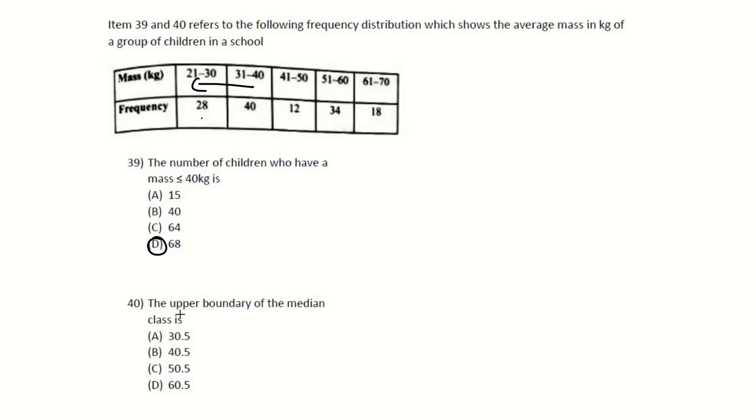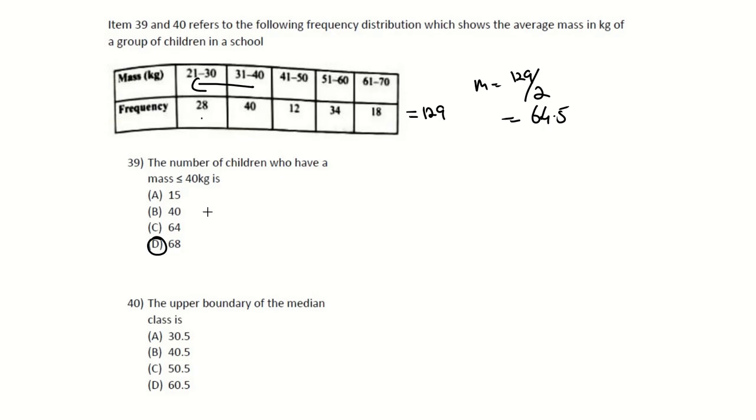Then let's look at 40, the upper boundary of the median class. So now we know the median is in the middle. Where is the middle located? We need to know the total frequency. Your total frequency, when you add all of this, you're going to get 129. So your median will be 129 divided by 2, which is equal to 64.5. So we're looking for where the 64.5th student is.